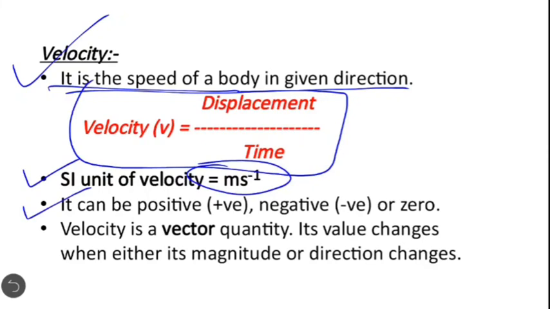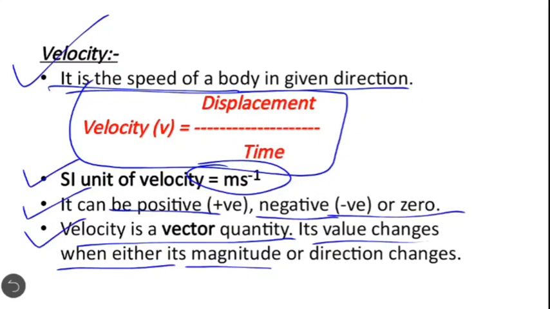Since displacement can be positive, negative or 0, the velocity can also be positive, negative or 0. Velocity is a vector quantity. Its value changes when either its magnitude or direction changes. It means velocity is a vector quantity and its value changes when either its magnitude or direction changes.